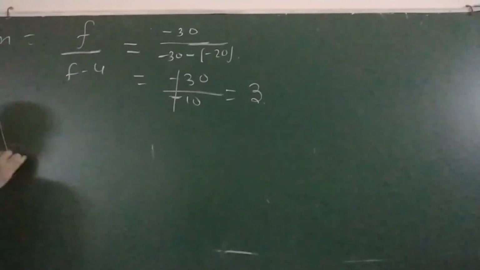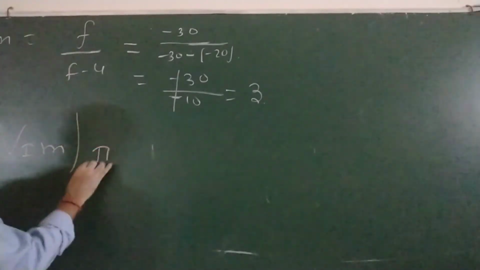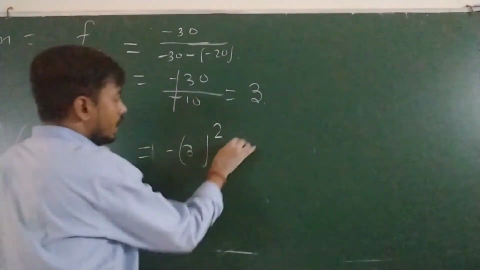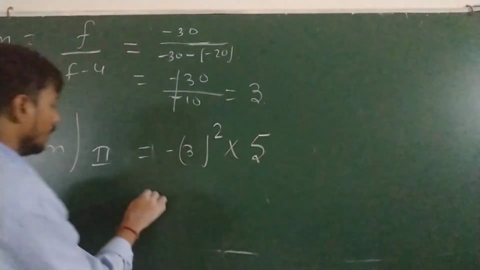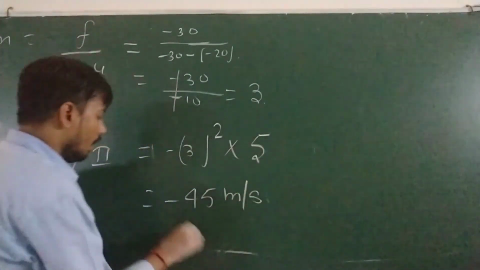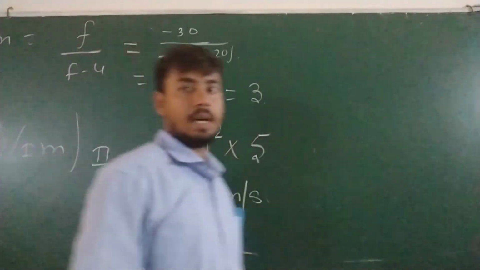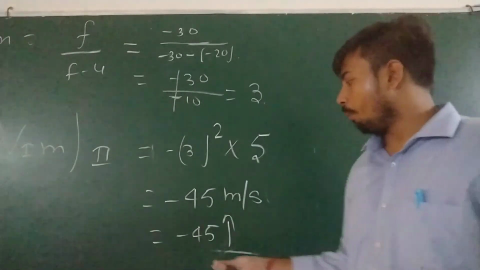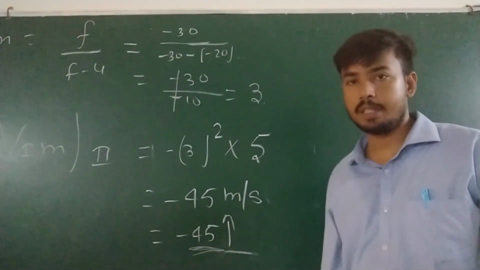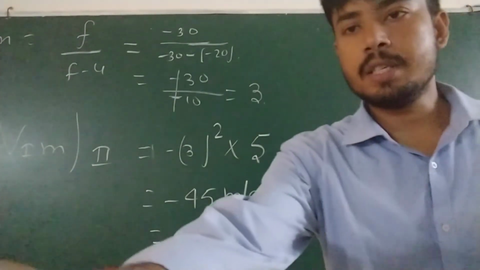So velocity of image with respect to mirror along the principal axis is minus m square. It means 3 square into velocity of object 5. So this becomes minus 45 meter per second, or simply we can say minus 45 I cap, right? So this will give you magnitude of velocity as well as direction of velocity, right?